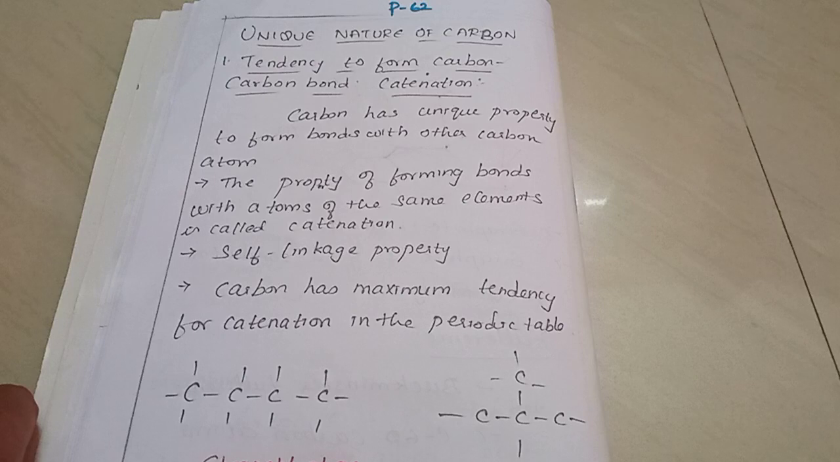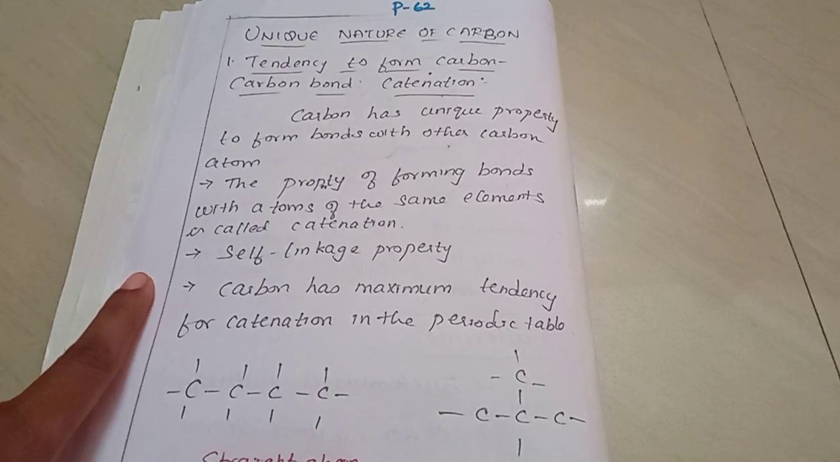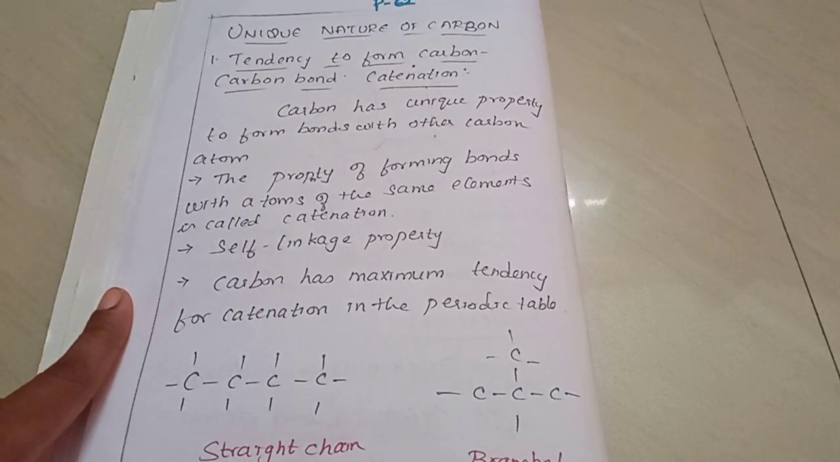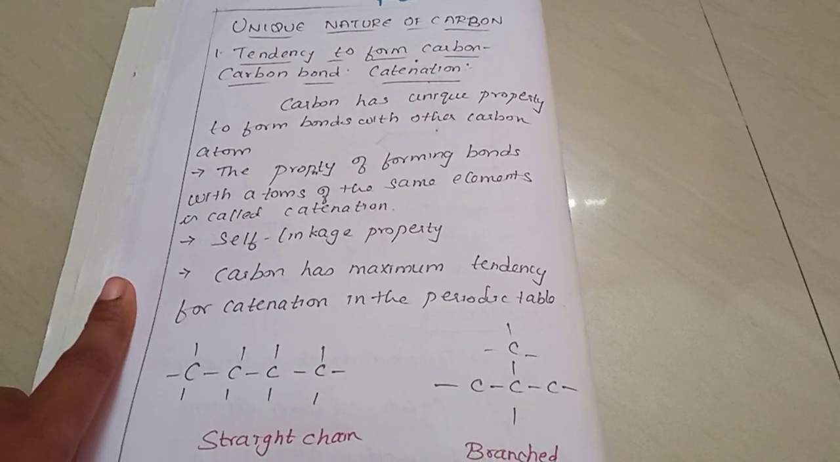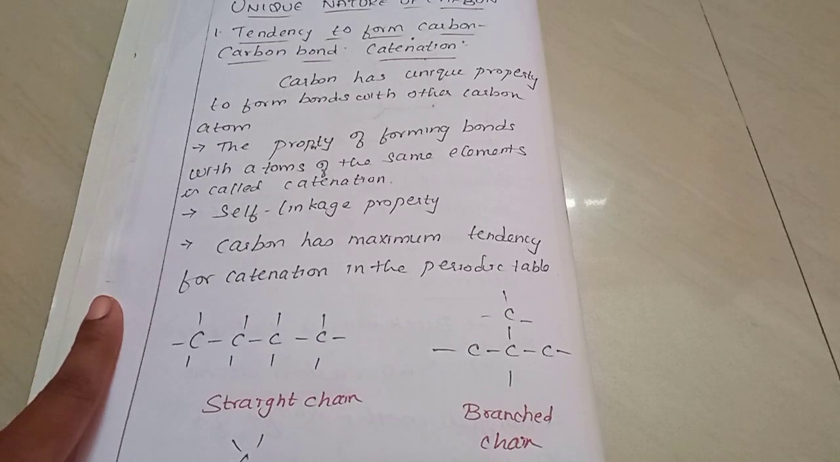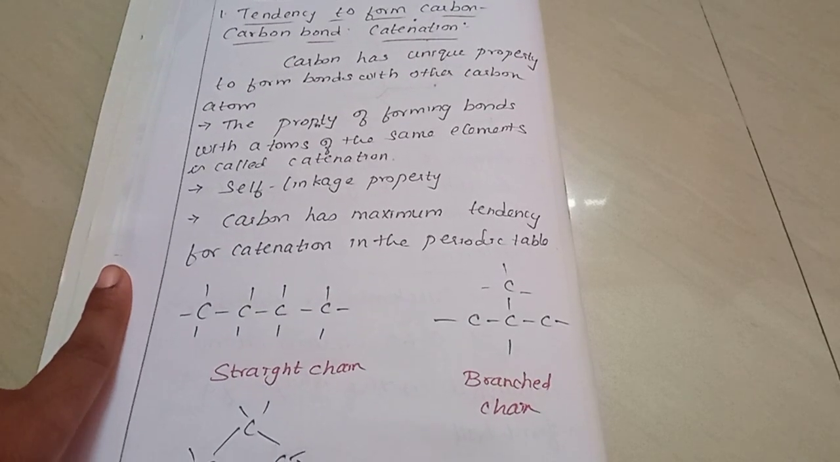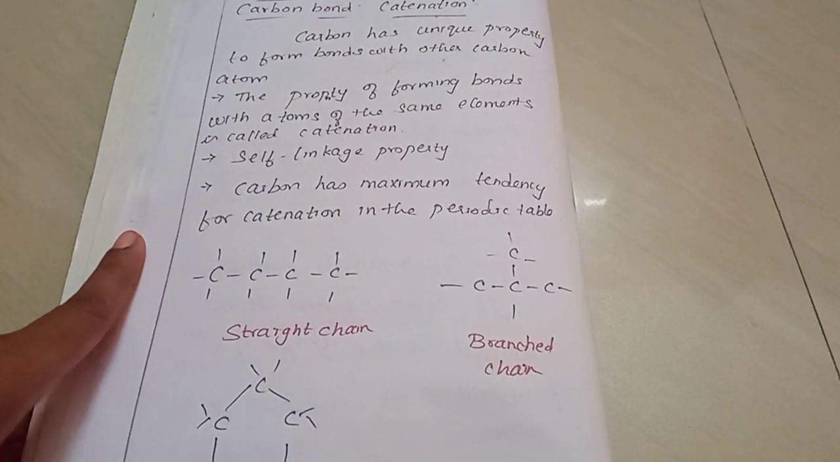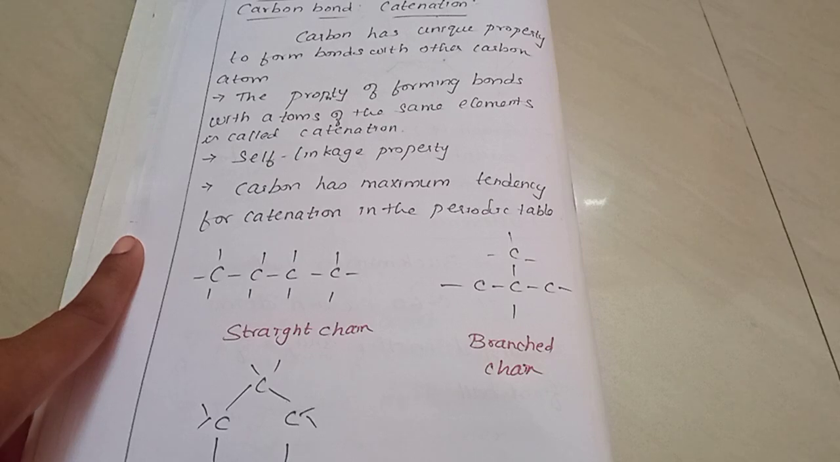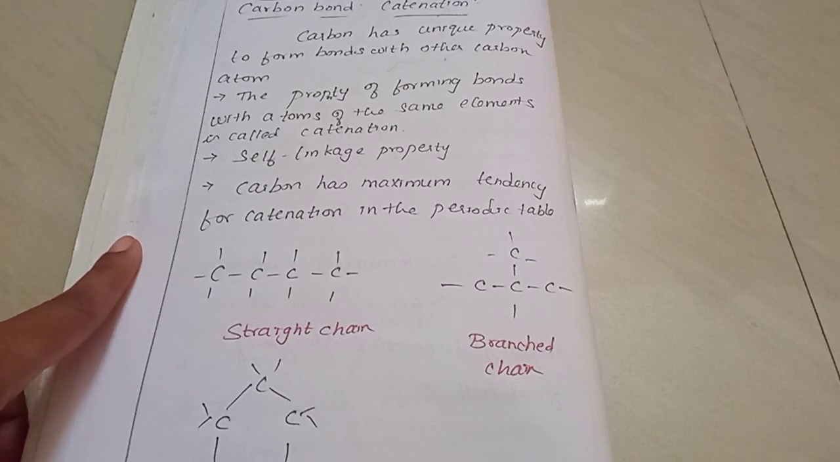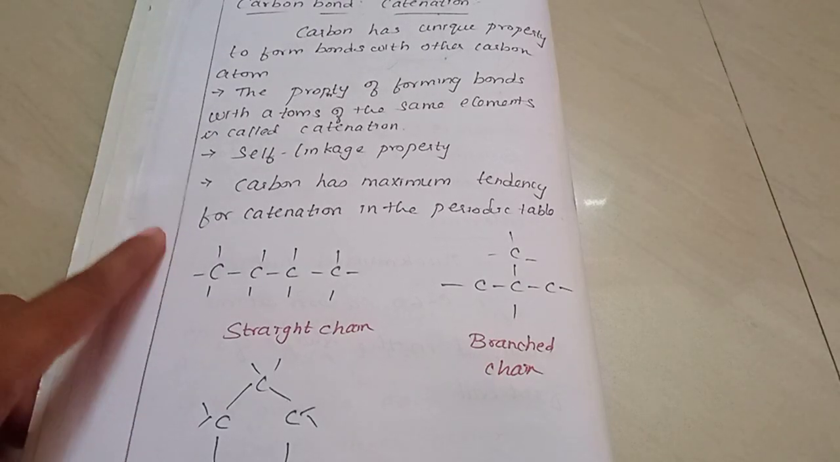Self-linking property means you should know that it is catenation, the tendency to form a carbon-carbon linkage. Carbon has the maximum tendency for catenation in the periodic table, even compared to elements in the same group, because the others do not have that much property compared to carbon because of its small size. Carbon can form many compounds because of its small size. Very important words, very important concept.